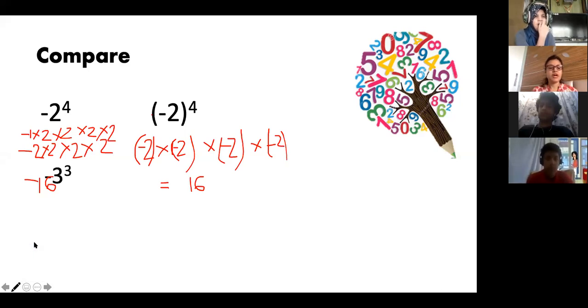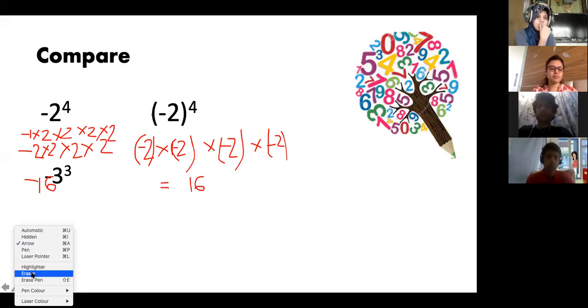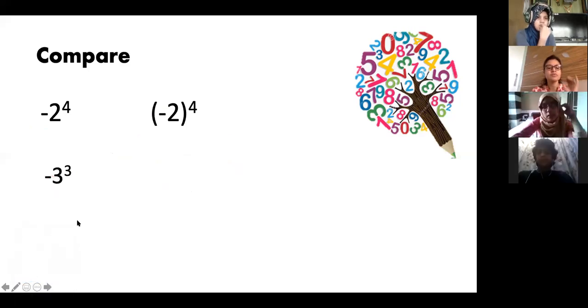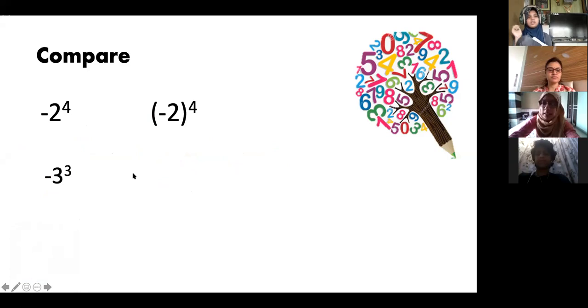Okay, let us see one more. Minus 3 raised to 3. Now, what is the base? The base is minus 3 and the exponent is 3. Again, you are making the same mistake. What is the base here? Here the base is 3 and the exponent is 3. And there, the base is minus 3 and the exponent is 3. Is it clear? So again, here also the same difference is there.